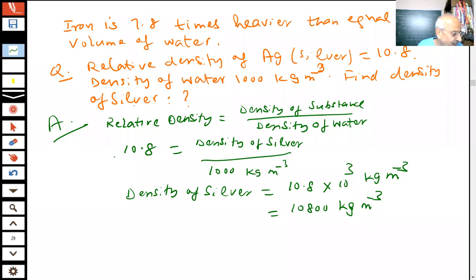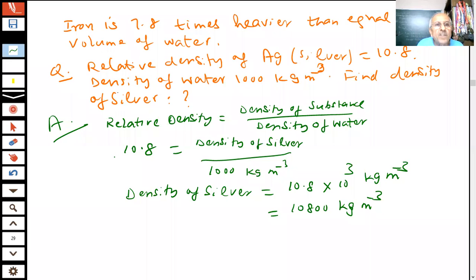The solid will displace water. If this is a solid, it is immersed in water, student. It displaces water.